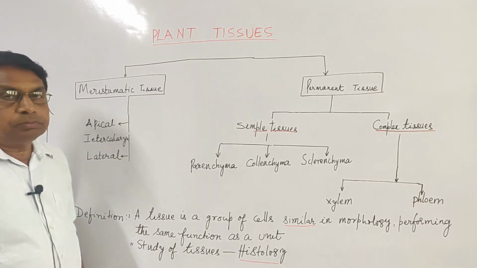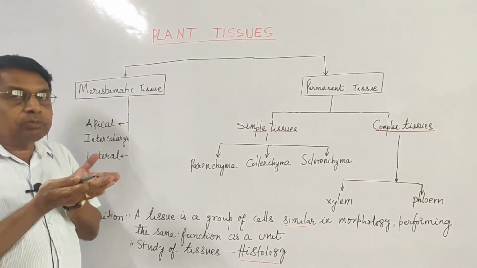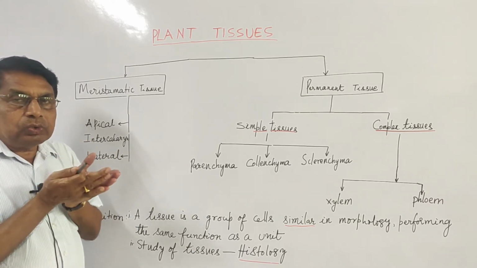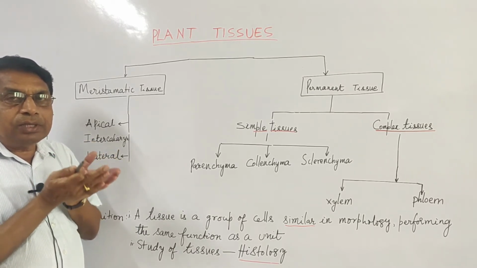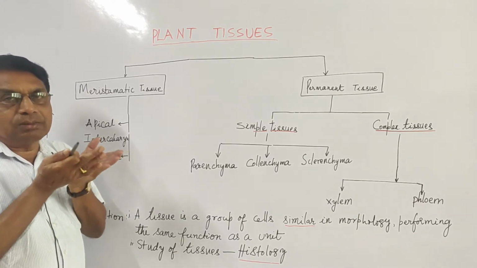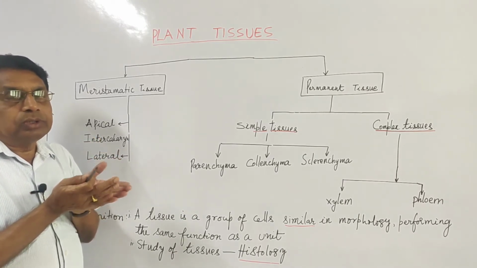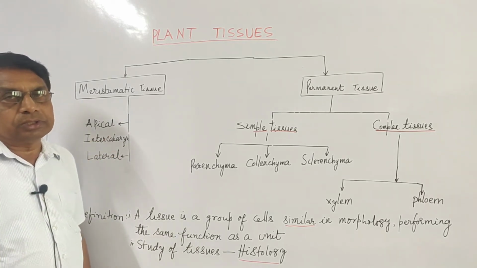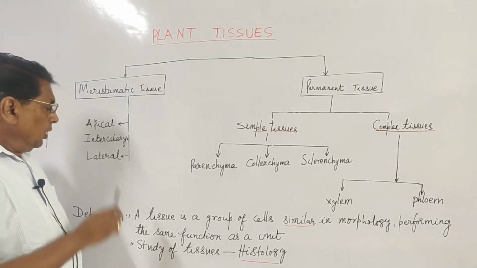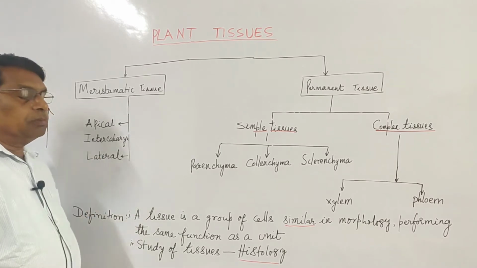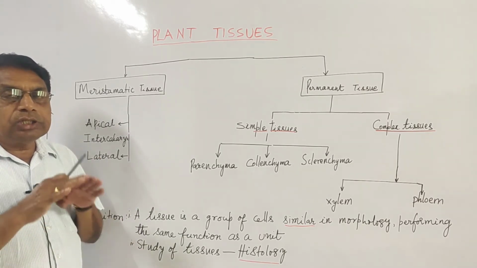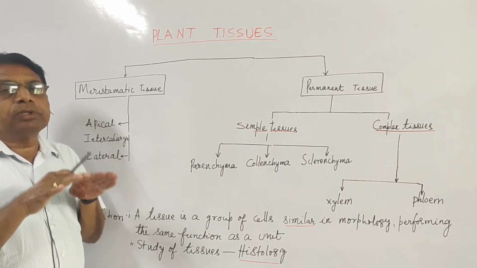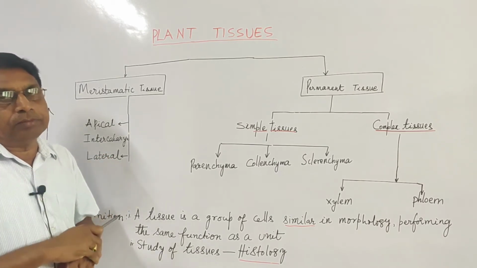Intercalary meristem, present between the two permanent tissues. These are usually present at the base of the leaves, at the base of the petioles in the stem, at the nodes. Then lateral meristem is nothing but cambium present in the vascular bundles between the xylem and phloem.